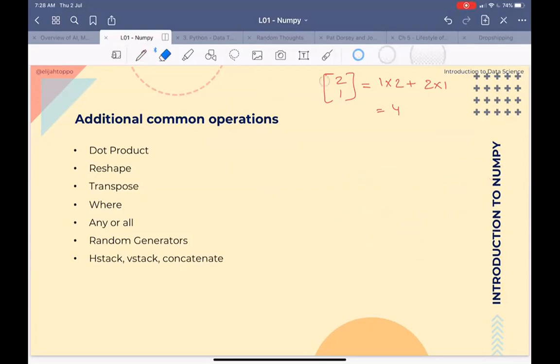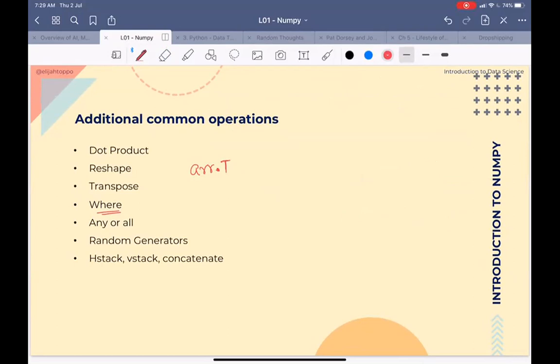Let me go ahead. Then we can do transpose. We have already seen an example of transpose. If ARR is my array, then ARR.T gives me the transpose of the array. We have the where function, which is very interesting. I'll not explain it here; we'll go inside the code and see. The where function will basically help us filter out different elements of an array, and not just filter based on whether the condition is true or not. We can do certain operations on it also.